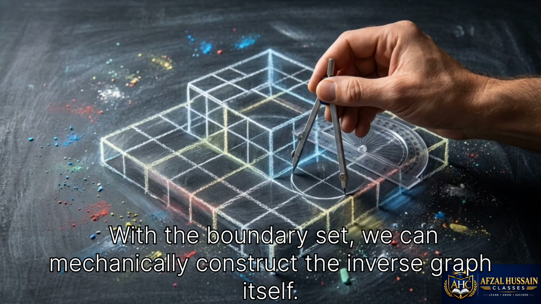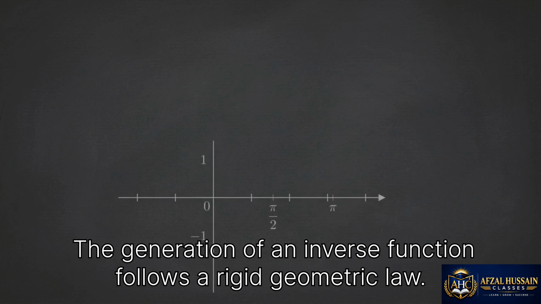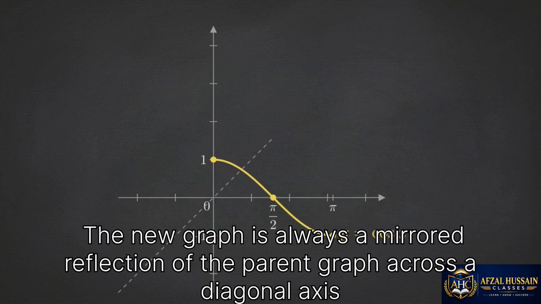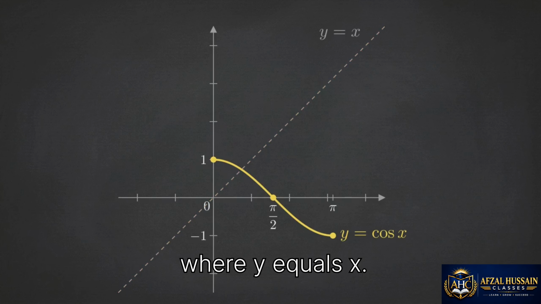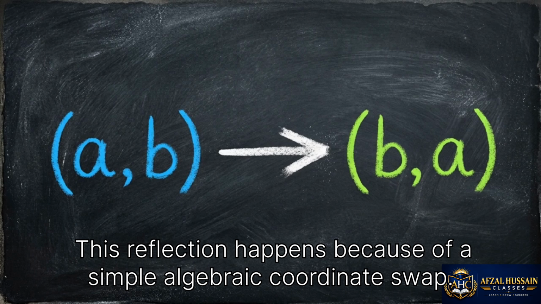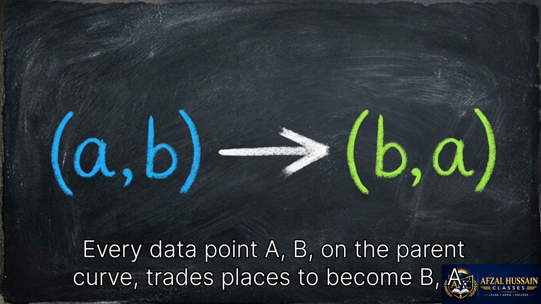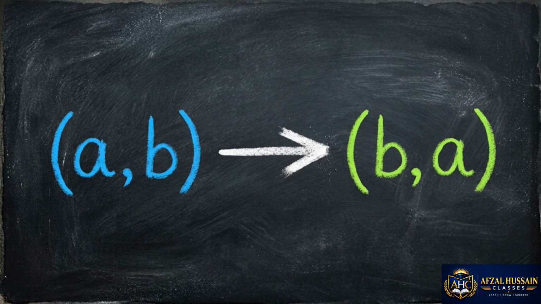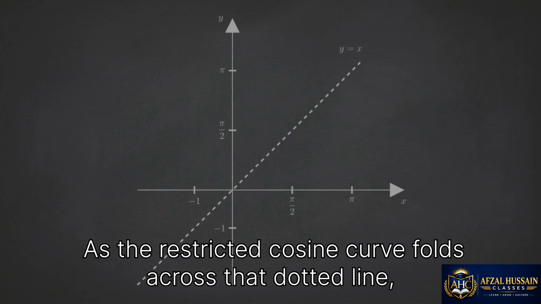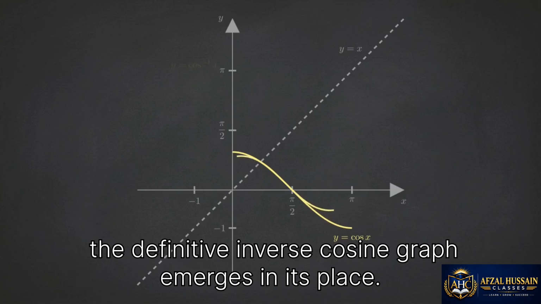With the boundary set, we can mechanically construct the inverse graph itself. The generation of an inverse function follows a rigid geometric law. The new graph is always a mirrored reflection of the parent graph across a diagonal axis where y equals x. This reflection happens because of a simple algebraic coordinate swap. Every data point, (a, b), on the parent curve trades places to become (b, a). As the restricted cosine curve folds across that dotted line, the definitive inverse cosine graph emerges in its place.